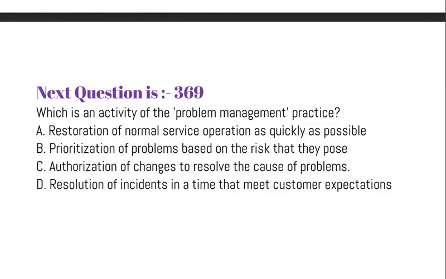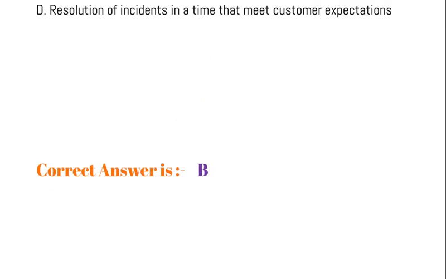Question is, which is an activity of the problem management practice? Option A, restoration of normal service operation as quickly as possible. Option B, prioritization of problems based on the risk that they pose. Option C, authorization of changes to resolve the cause of problems. Option D, resolution of incidents in a time that meet customer expectations. Correct answer is option B.